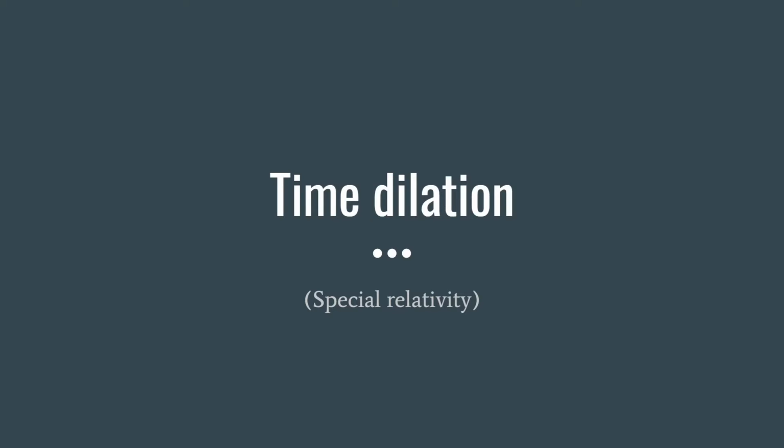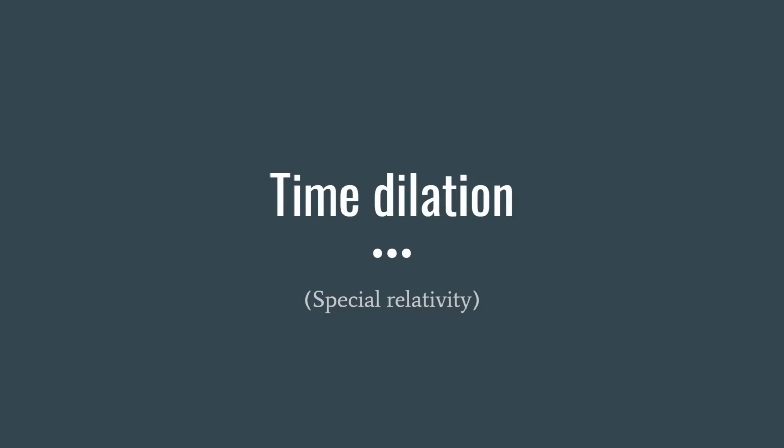There are two postulates to special relativity, and the second one has to do with the speed of light. I forget the exact wording of it, but the gist is that light moves at the same speed regardless of how fast the thing emitting it is going. So in empty space, light is always traveling with some definite velocity, which people generally define as a little c. That's 3 times 10 to the 8th meters per second.